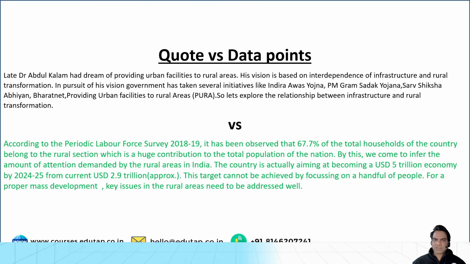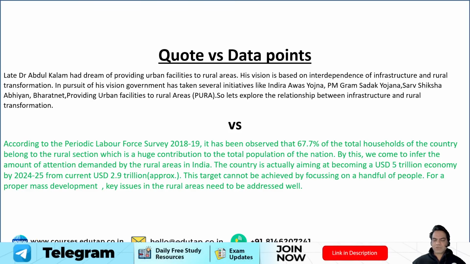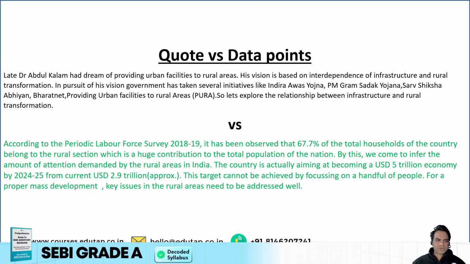Do you want to just be an average answer? Do you want to just write an average essay, or do you want to stand out? So the first opening goes like this. Late Dr. Abdul Kalam had a dream of providing urban facilities to rural areas. His vision is based on interdependence of infrastructure and rural transformation.